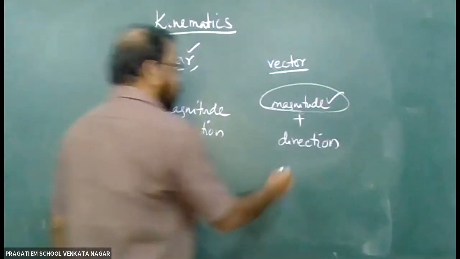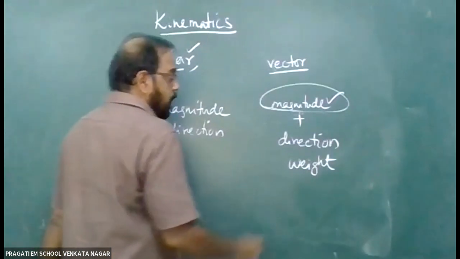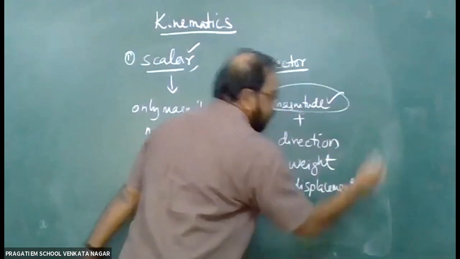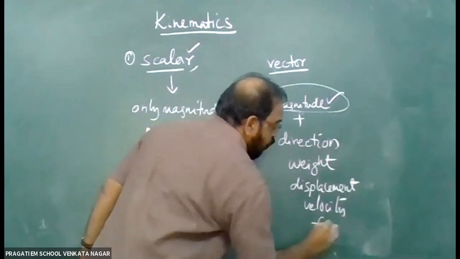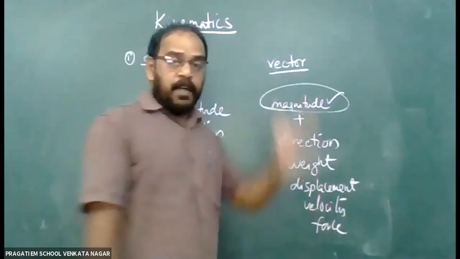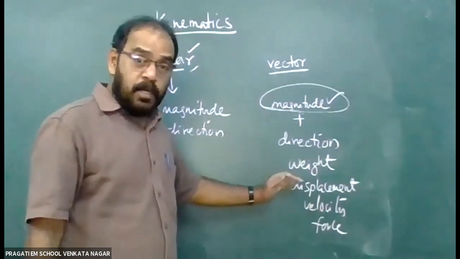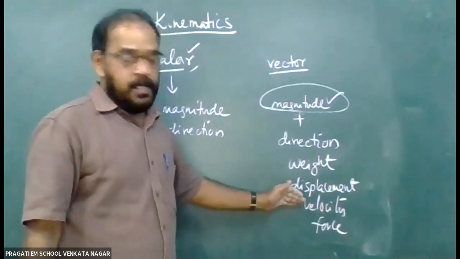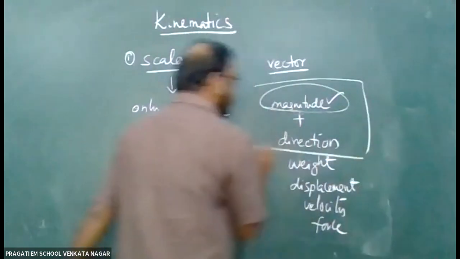Examples for vector quantities are weight, displacement, velocity, force. Weight of an object always acts vertically downwards. Displacement is the shortest distance in a given direction. Velocity and force, all these quantities need a magnitude and direction.